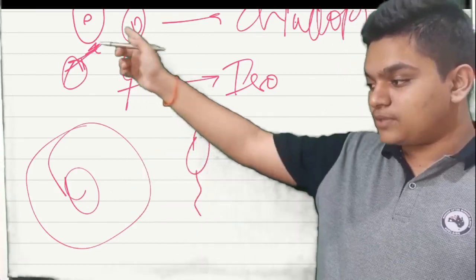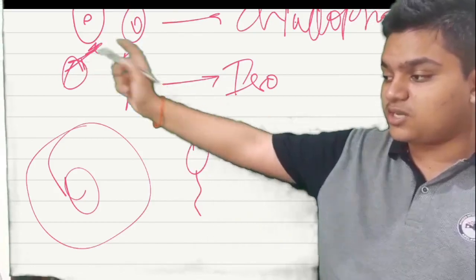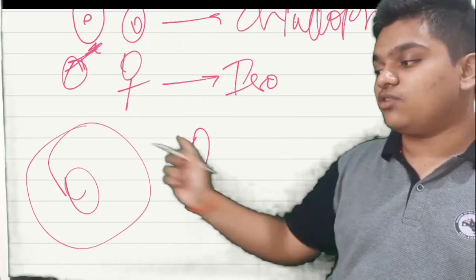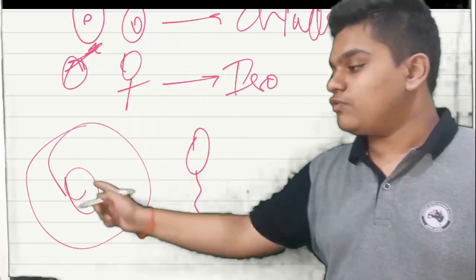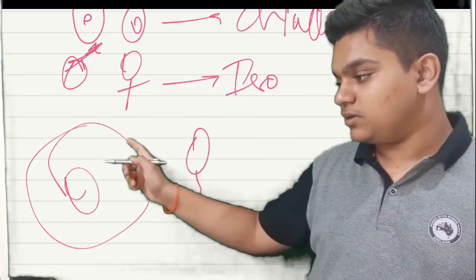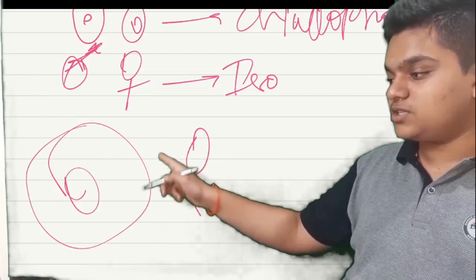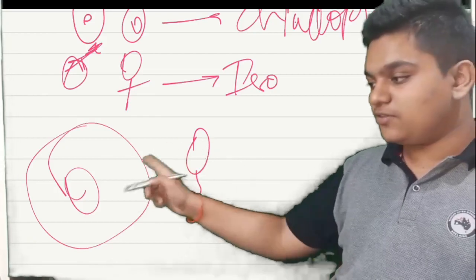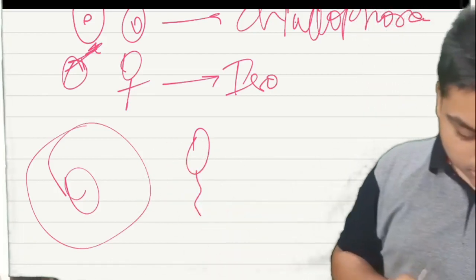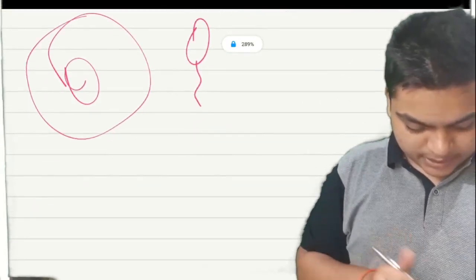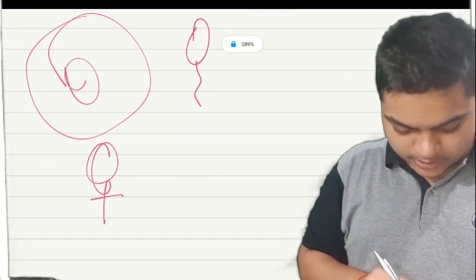Here in Cladophora they are morphologically and physiologically similar, but here morphologically they are different. The fusion occurs between these two. So the ovum is a female gamete, the sperm is a male gamete.